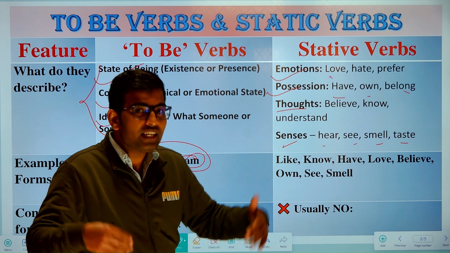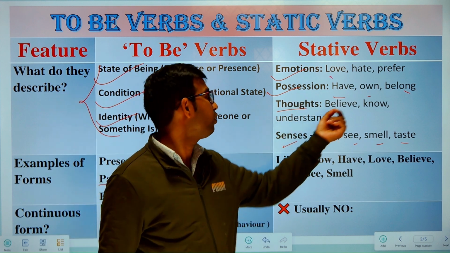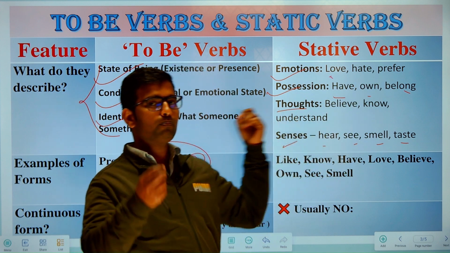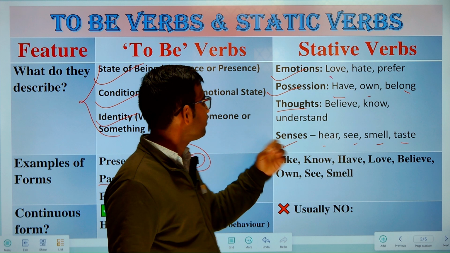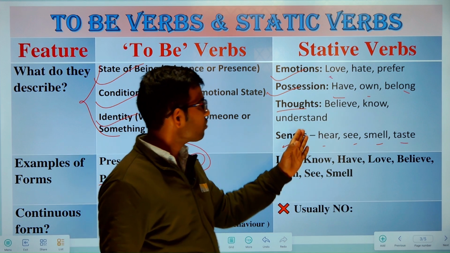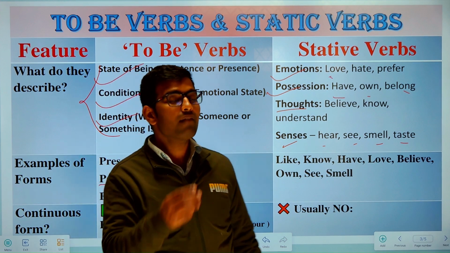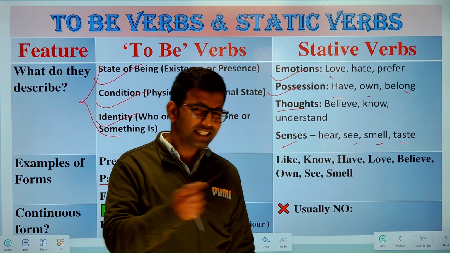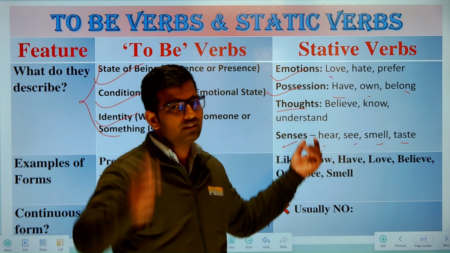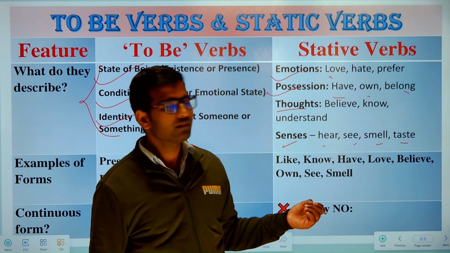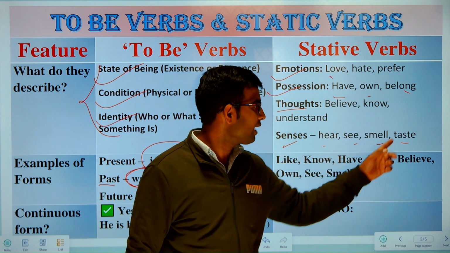In a similar way, possession, like have, own, belong. Like I have a car. Is there any physical action involved in it? If I say I have a car, the word have shows possession. There isn't any physical action involved, so that's also a stative verb. Thoughts: believe, know, understand. Suppose I wish to say I believe in God. Is there any physical action involved in it? When I say I believe in God, it's a thought in my brain. So that's called stative.